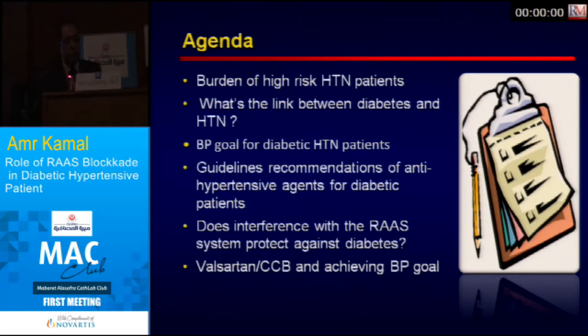The agenda that we will speak about: the burden of high-risk hypertensive patients, what is the link between diabetes and hypertension, the blood pressure goal for diabetic patients with hypertension, the guideline recommendations for those types of patients, whether interference with the RAS system protects against diabetes, and finally the valsartan and calcium channel blocker amlodipine combination in a single pill and achieving blood pressure goal.